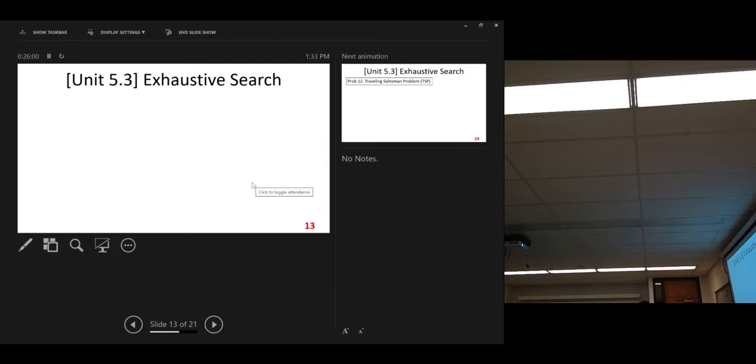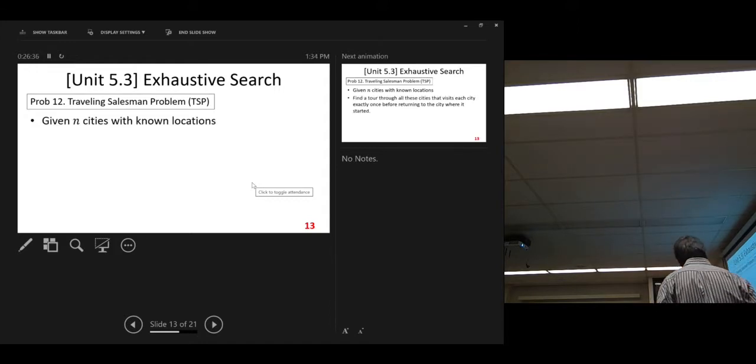We use this to help us understand why some of the solutions are not efficient, and why some other solutions are much more efficient. So let's look at our problem number 12. Traveling salesman problem, the TSP problem. This is a famous problem. So I think many of you have heard of that.